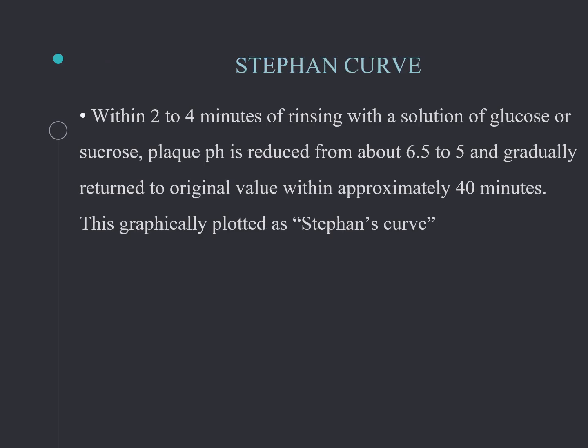Stephan's curve. It is an important 2 marks question. What is Stephan's curve? Within 2 to 4 minutes of rinsing with a solution of glucose or sucrose, plaque pH is reduced from about 6.5 to 5 and gradually returns to the original value within approximately 40 minutes. This, graphically plotted, is known as Stephan's curve.